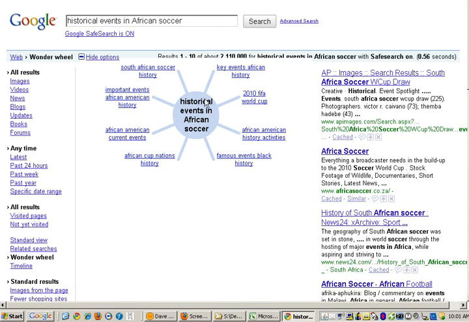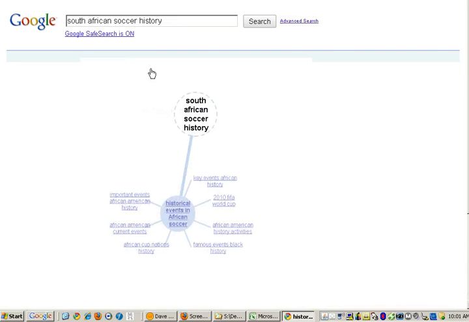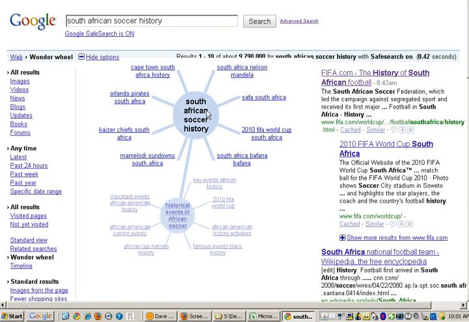So what is happening here is whatever is in the center of the Wonder Wheel, these links come up here, and then I can search on South African soccer history.